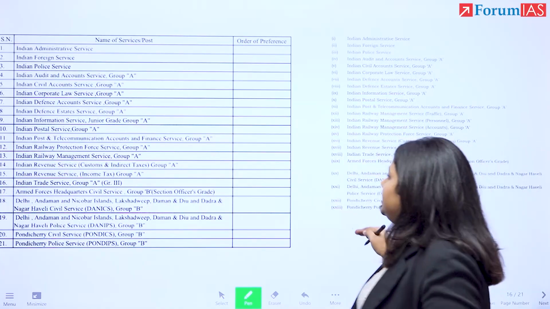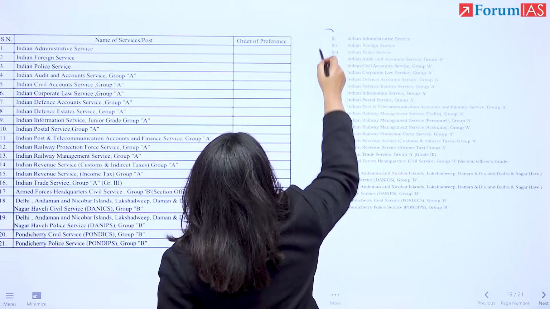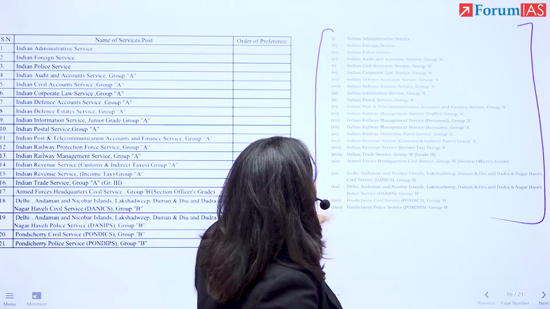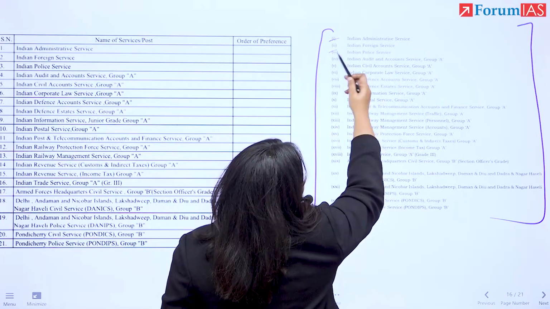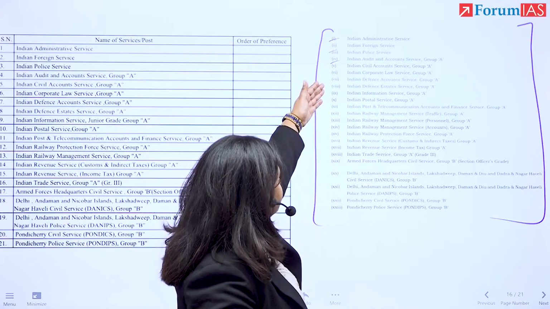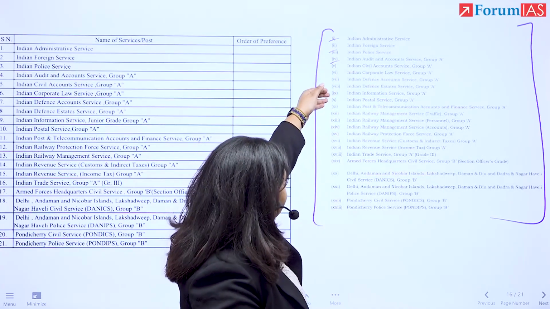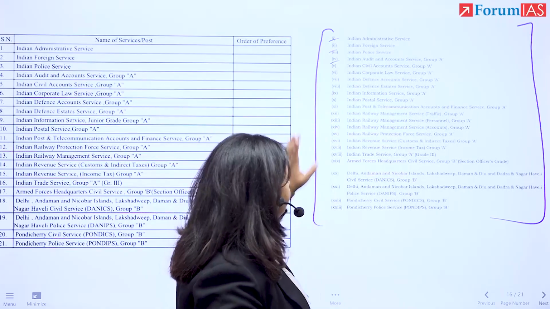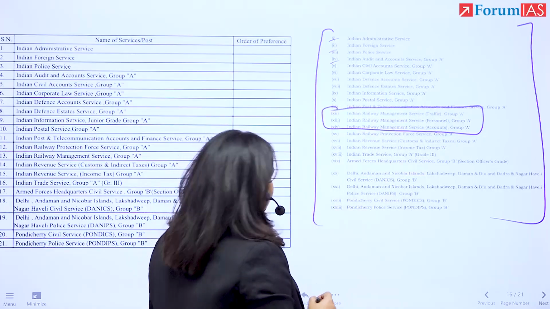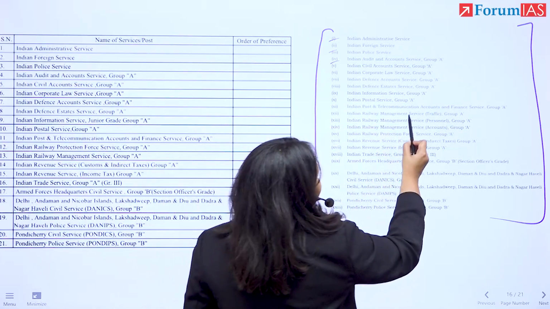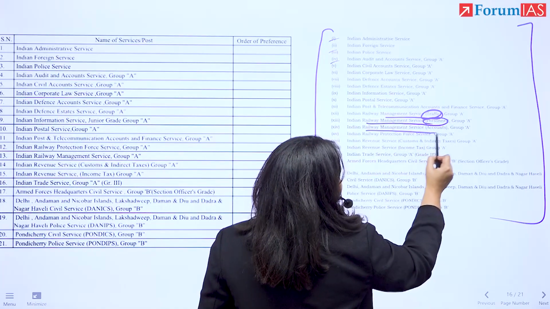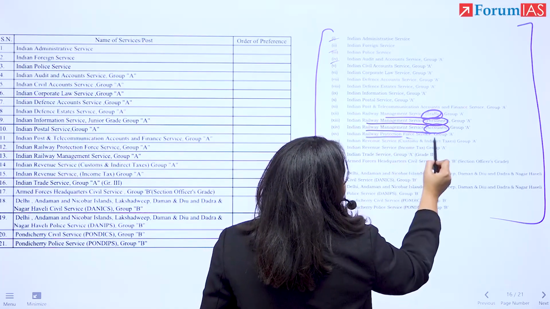Now, one very last thing that I want to discuss is that in this form, they've given us 23 services. Let's check if you're missing out on something. Administrative service, police service, foreign service, audit and accounts, civil account, corporate law, defense account, defense estates. All this we've discussed. Information, post and telecom. What has happened here is that railway management service has been divided into 4 already: Railway Management Service traffic, personnel, account, and railway protection force.